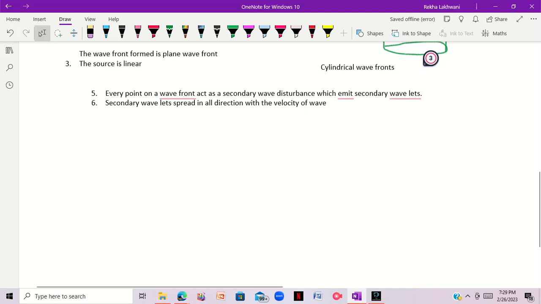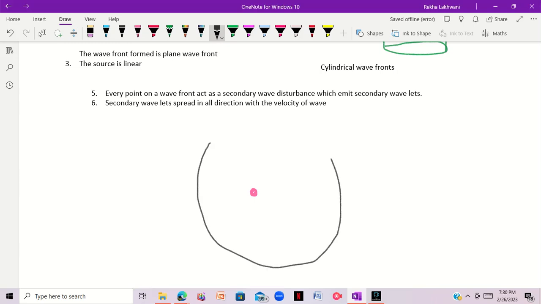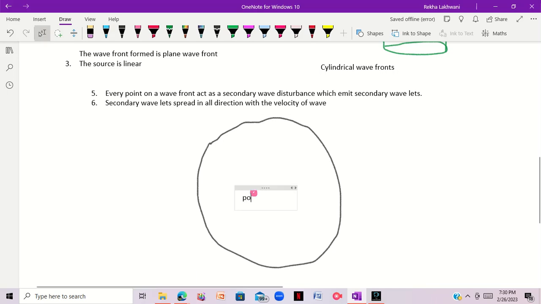Now what is he actually trying to say? Consider that this is a point source, or you can say the primary source of light, and the wavefront is this.